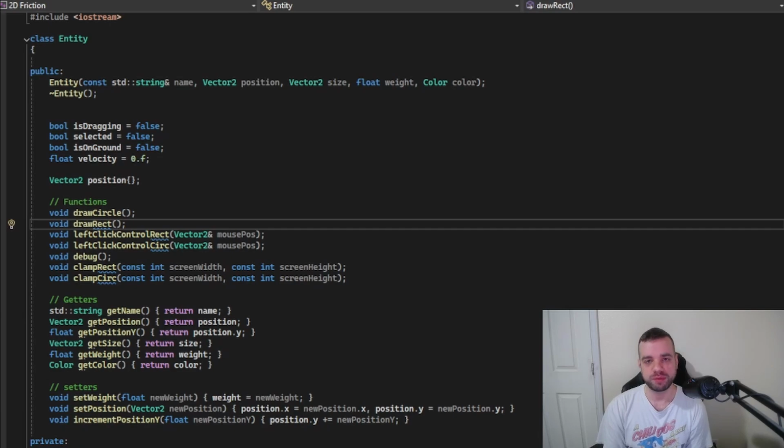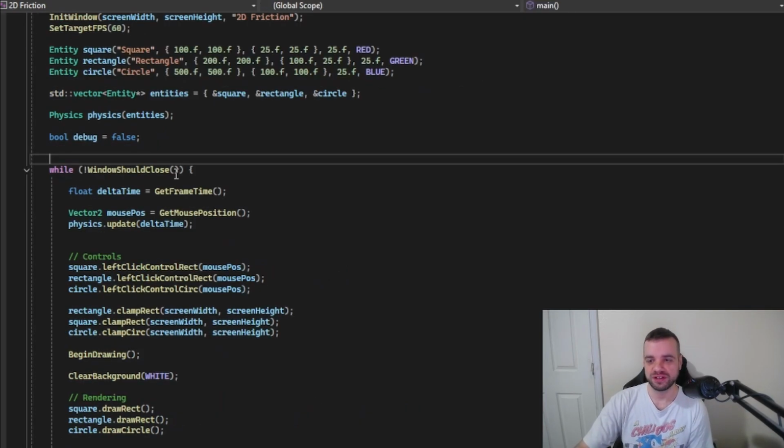The goals for episode 1. I would like to set up the environment, create the entity class, create the ability to spawn shapes in the environment, create the physics class, and have the physics class interact with the entity class. Let's take a look at the code now. So I have already completed all of my goals for episode 1, and I actually stream all the progress that I make. So if you ever want to pop in and say hello, you're always welcome.